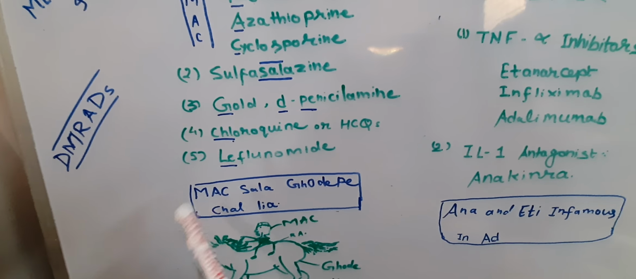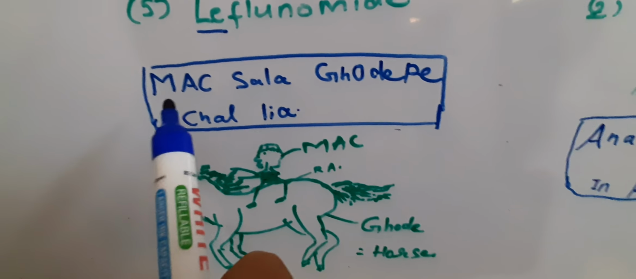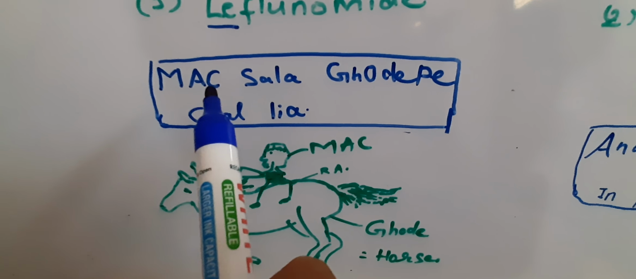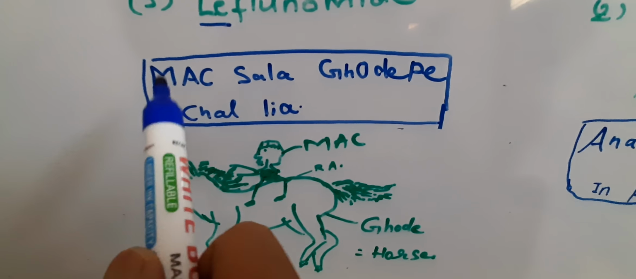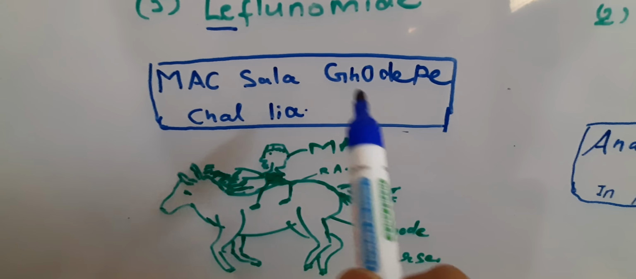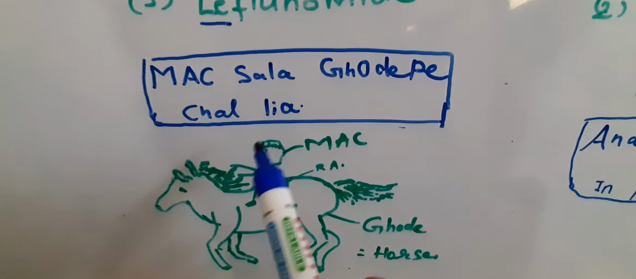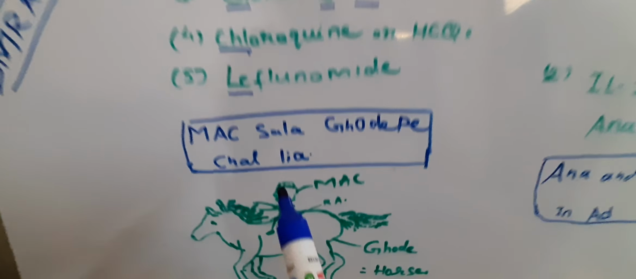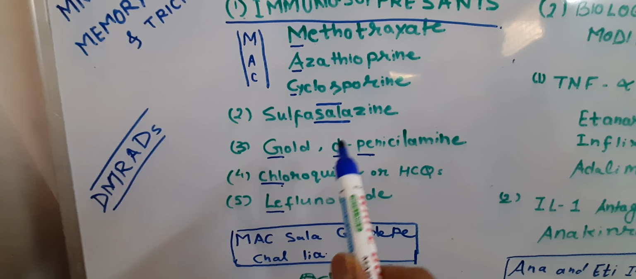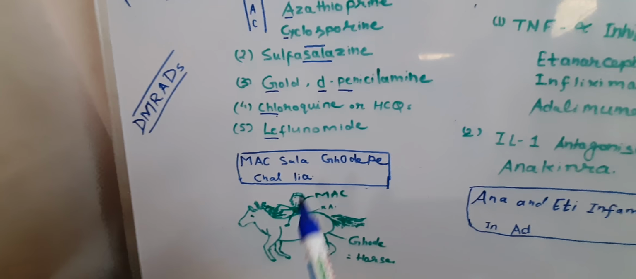Now you can see M for methotrexate. Now I will focus only on the mnemonic so that you can remember. M for methotrexate, A for azathioprine, C for cyclosporin. Okay, Mac. Then Sala is sulfasalazine. G for gold, D P means D-penicillamine. Mac Sala ghode pe chal liya. Chal means chloroquine or hydroxychloroquine. LIA means leflunomide. So you can again see Mac, Sala, Gode Pe, Chal Liya. This is a very easy mnemonic. You will never forget it. I remembered this in MBBS second year, and up till now I have not forgotten it.